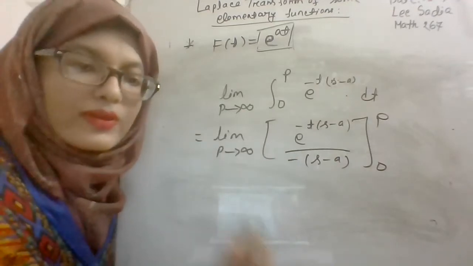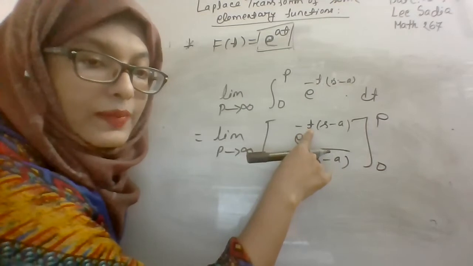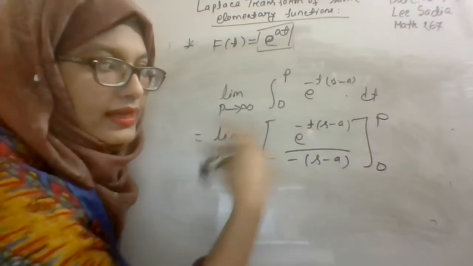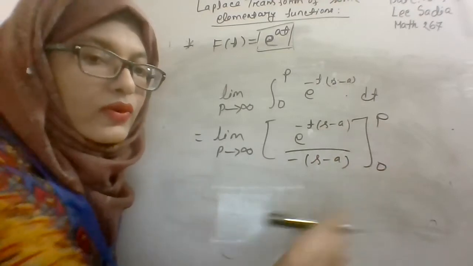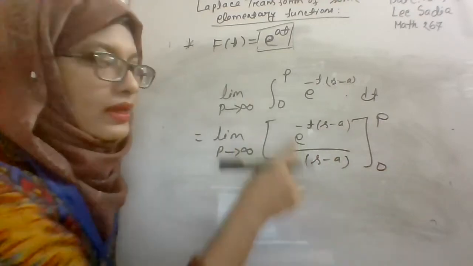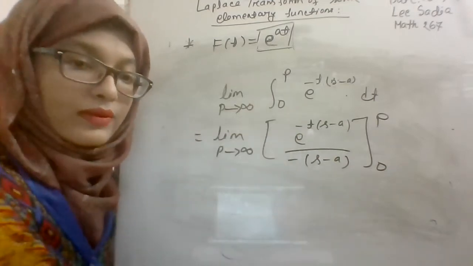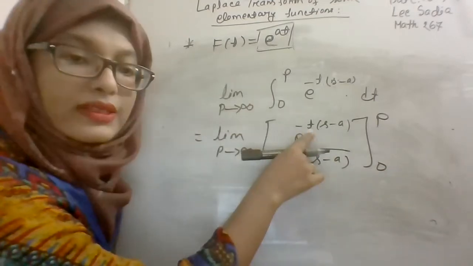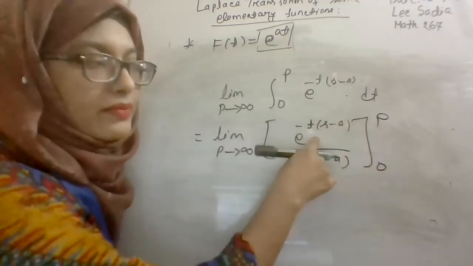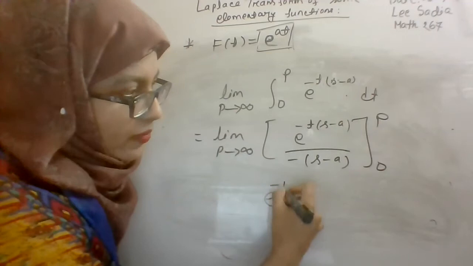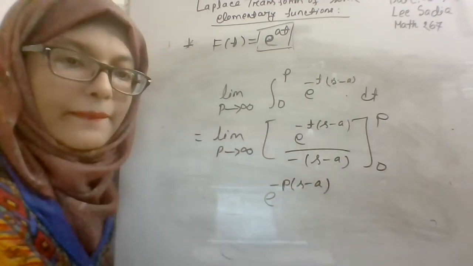When you use the upper limit, your variable t will be replaced by your upper value p. It will be e to the power minus p s minus a. Now is it clear? Yes, ma'am.